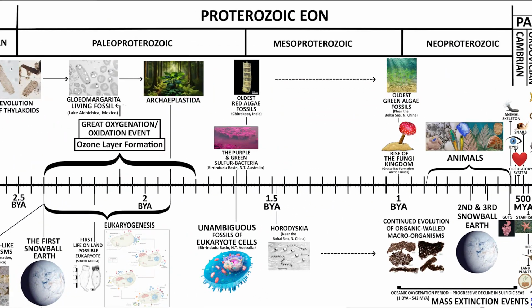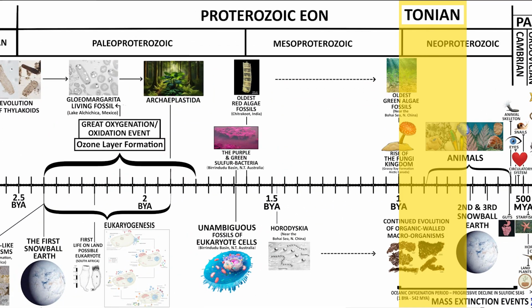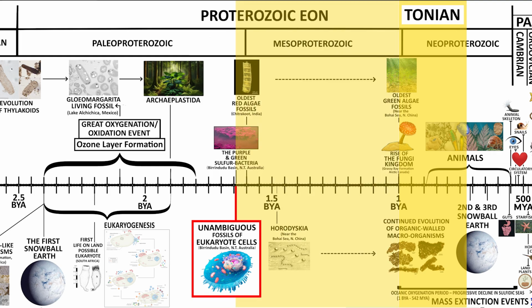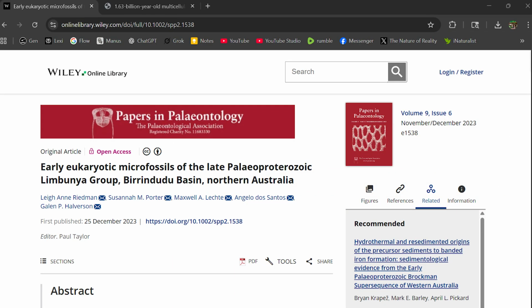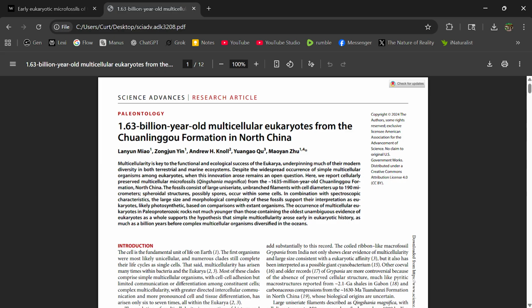It was once thought that the Tonian period marked what scientists called the Great Eukaryotic Expansion. But the evidence tells a different story. By the Tonian period, eukaryotes had already diversified into a wide array of life forms, shown not only by the fossils from Australia's Limbunya group, but also by the 1.63 billion-year-old multicellular eukaryotes of China's Chuanlinggou Formation.